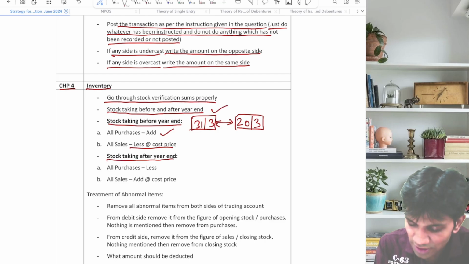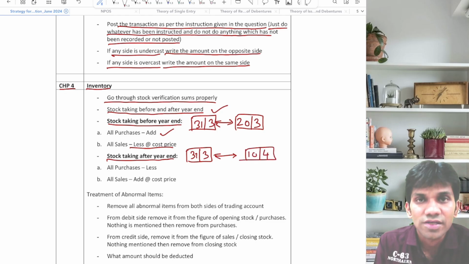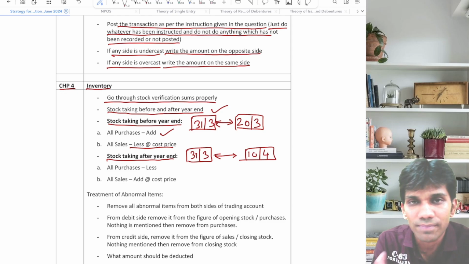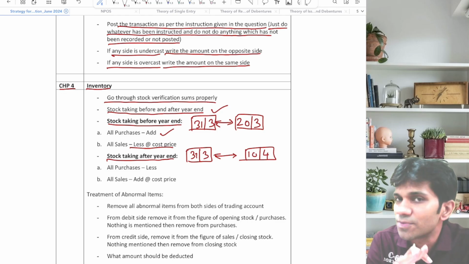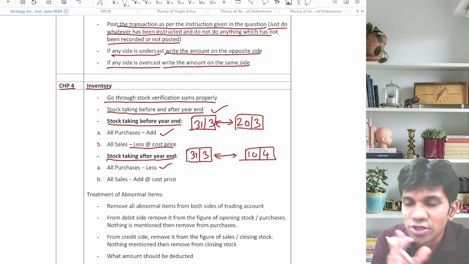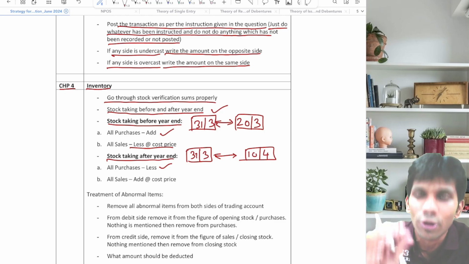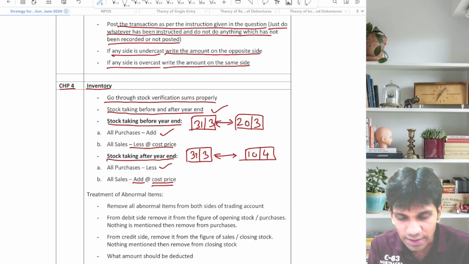Stock taking after the year end means the year ending is 31st March and you have done stock taking on 10th April. For all transactions between 31st March and 10th April, the goods purchased in between were not with you on 31st March, so purchases will be deducted. And in these 10 days, 31st March to 10th April, all goods which you have sold were with you on 31st March, so sales will be added at cost price. I hope this is very clear.